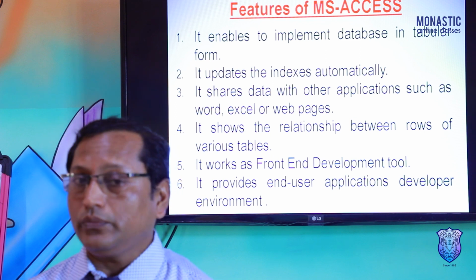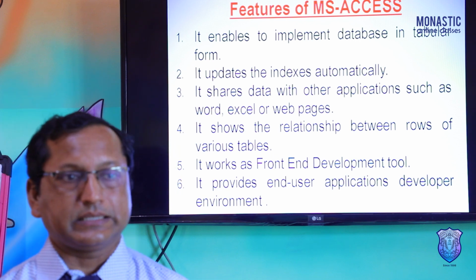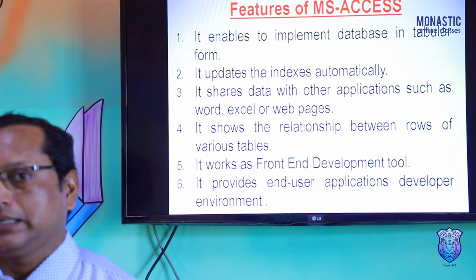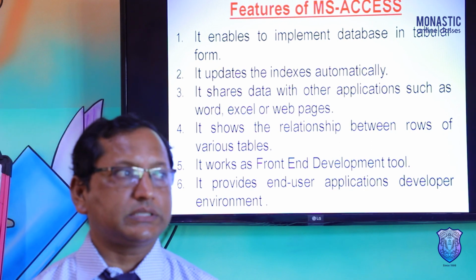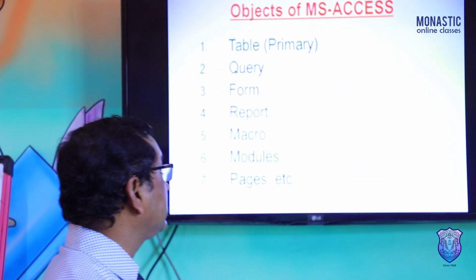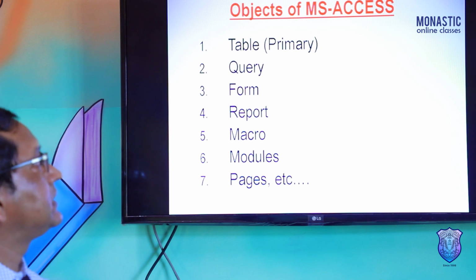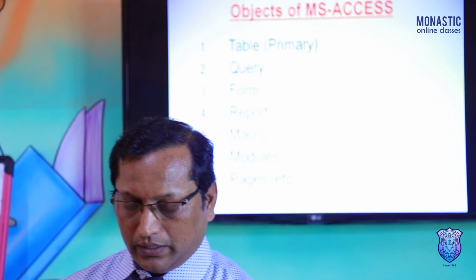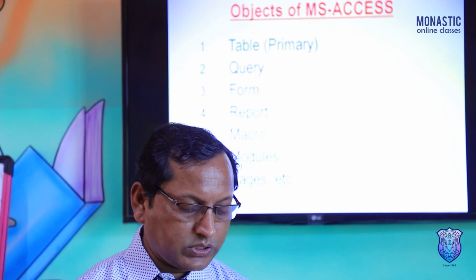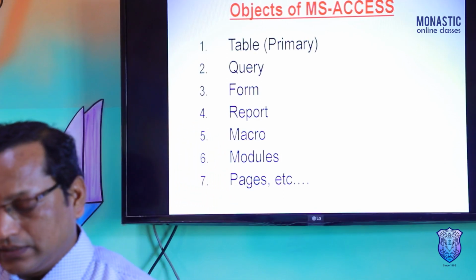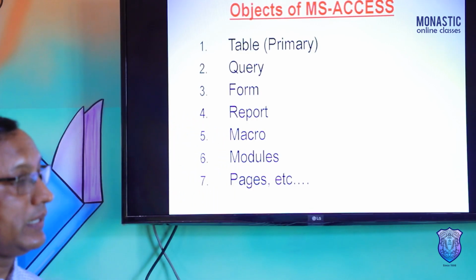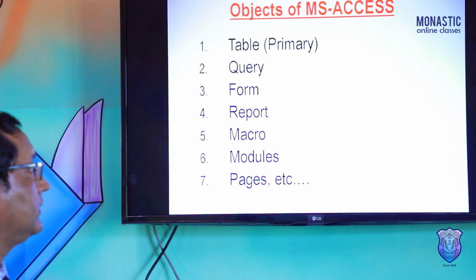Now, what can we do in MS Access? What are the facilities of MS Access? According to our syllabus, there are different objects of MS Access: table, query, form, reports, pages, macro, module, etc. Many objects are there.